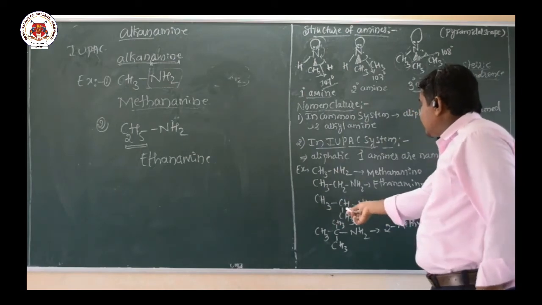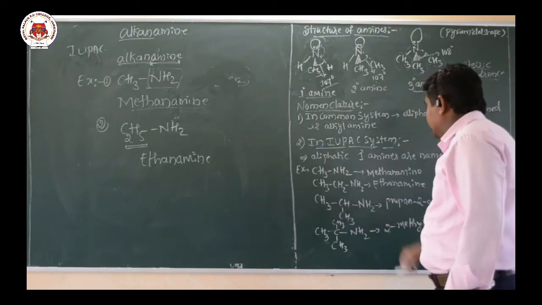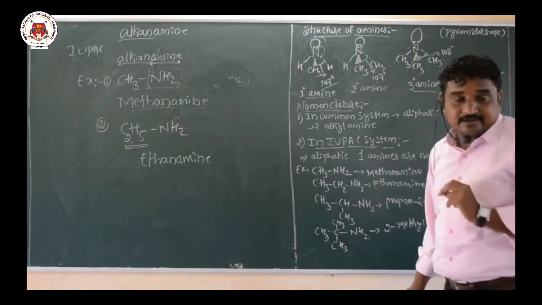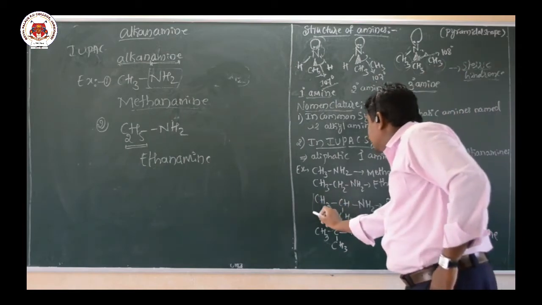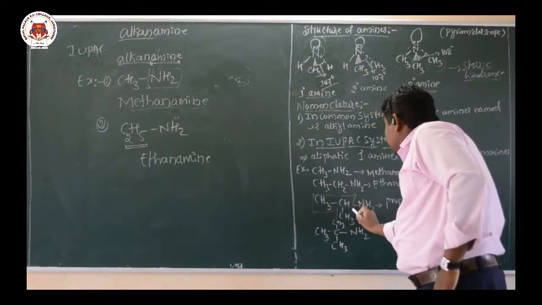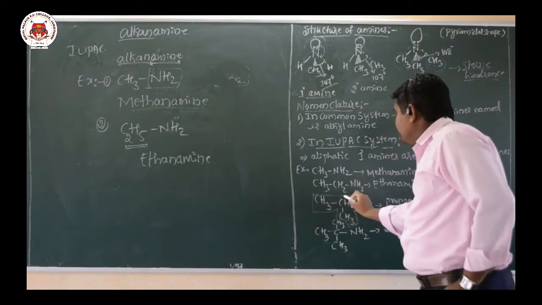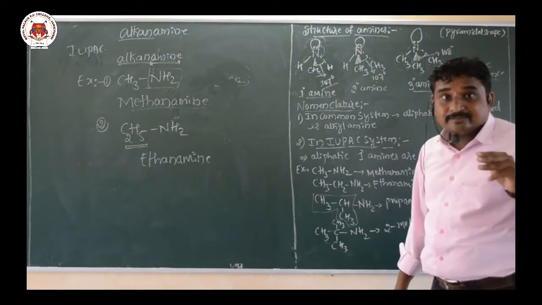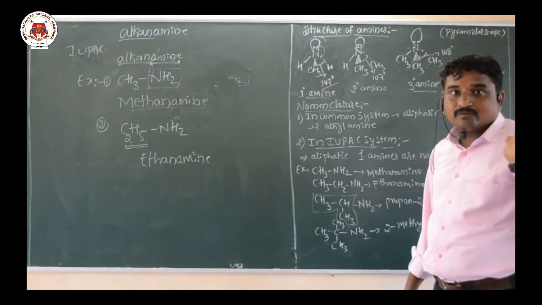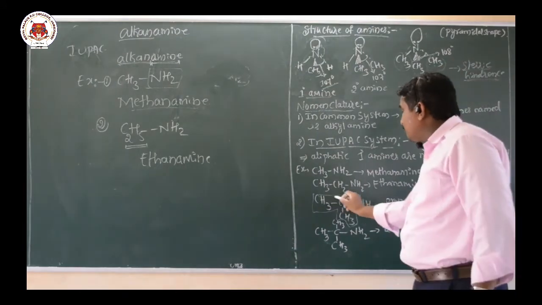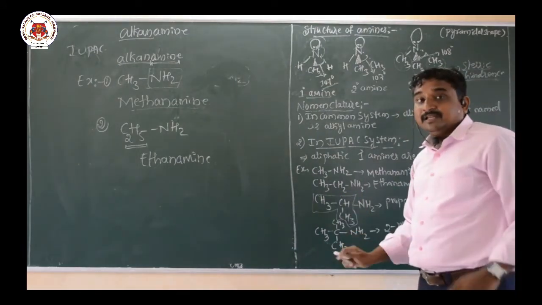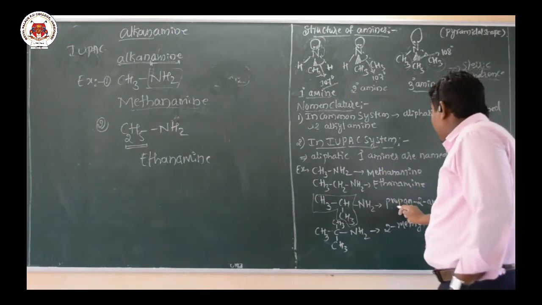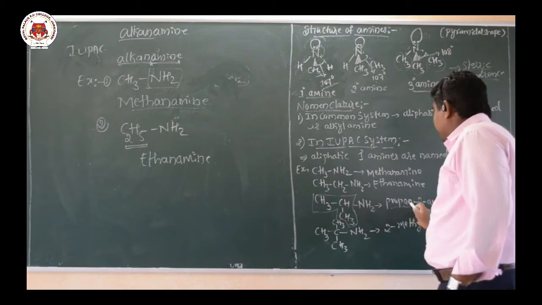CH3NH2. Now here what happened? You have to select the parent chain, the long chain. So this is a parent chain, CH3, CH3. Here we have a long chain, that means the chain having 3 carbon atoms. So 3 carbons means the word root is prop, because the compound contains 3 carbon atoms in the parent chain, hence the word root is prop. And the suffix is ANE.